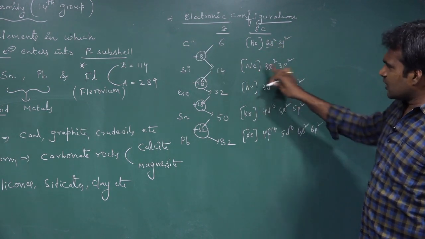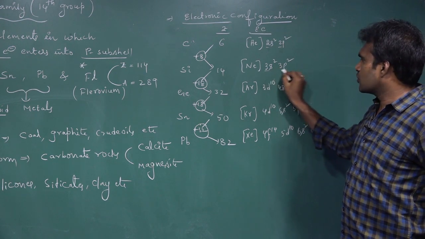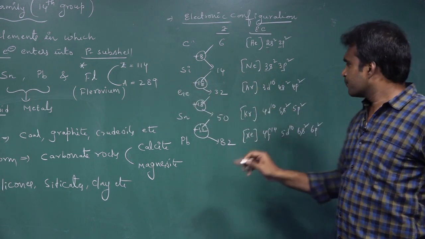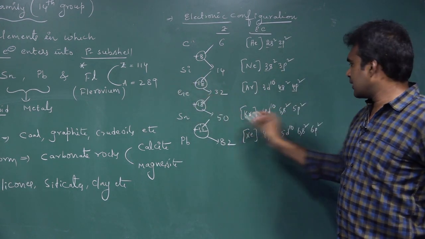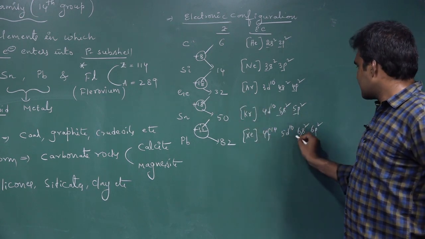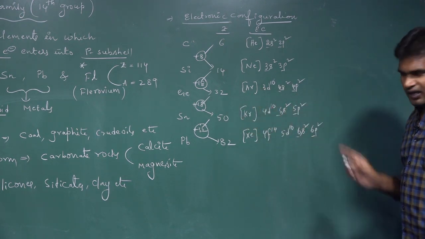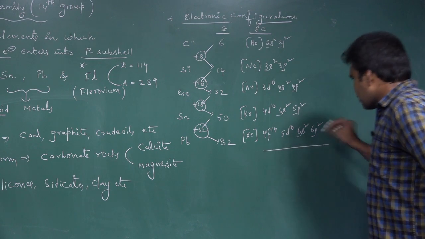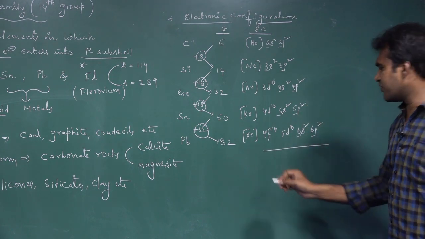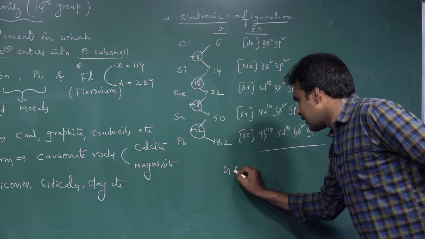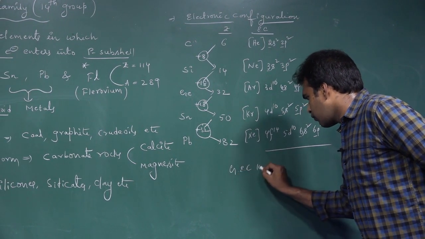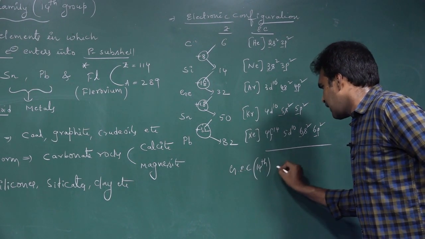What is the highest shell in silicon? Third shell, so this belongs to third period. And here fourth period, fifth period, sixth period. Okay, and in this outermost shell, what is the general electronic configuration of 14th group elements?